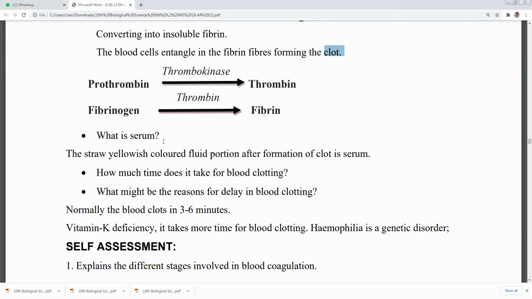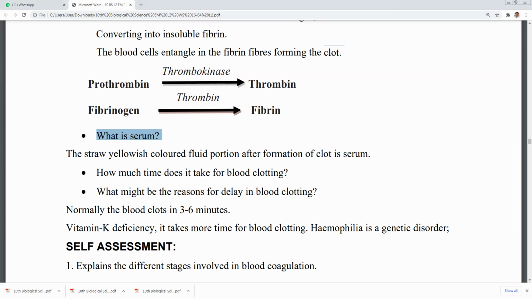What is serum? Already we studied that blood has two parts, liquid parts and solid parts. Liquid parts are plasma and serum. Solid parts are RBC, WBC and blood platelets.